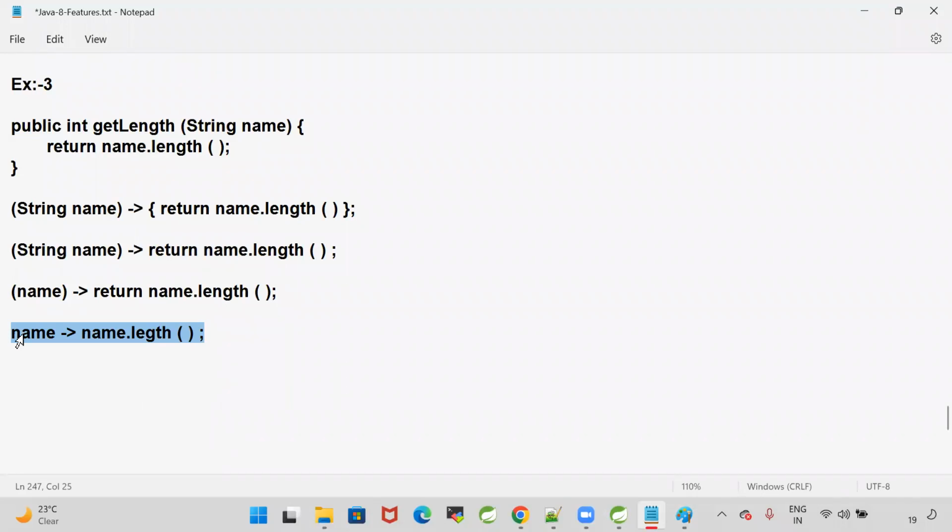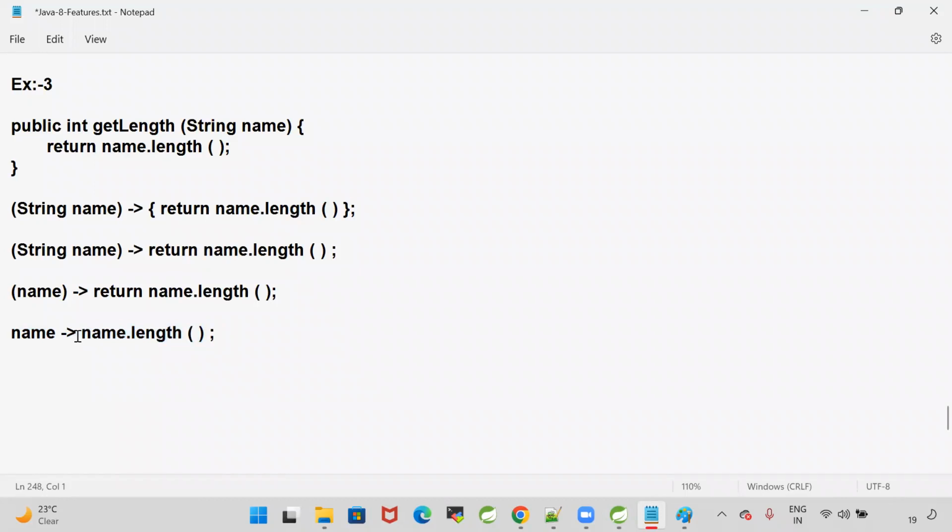Understood? That is the power of lambdas. This length is a method in the String class. Name is a string variable. The String class has a method called length. We are calling that length method to get the length of the string.